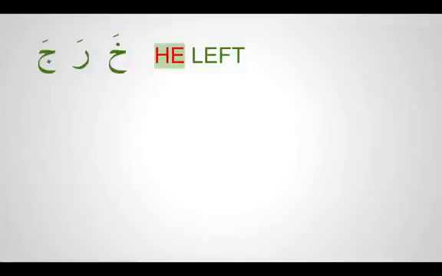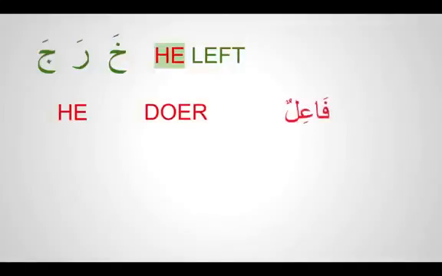Let's see what the doer is called in Arabic. If he is the doer, then the doer is called fa'ilun. Fa'ilun, the person who does the action, is called fa'ilun. And what is the action itself called? It's called a fa'al.